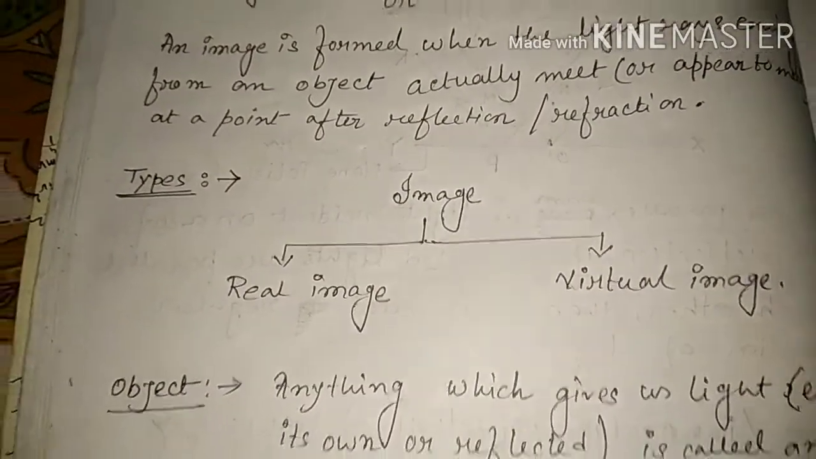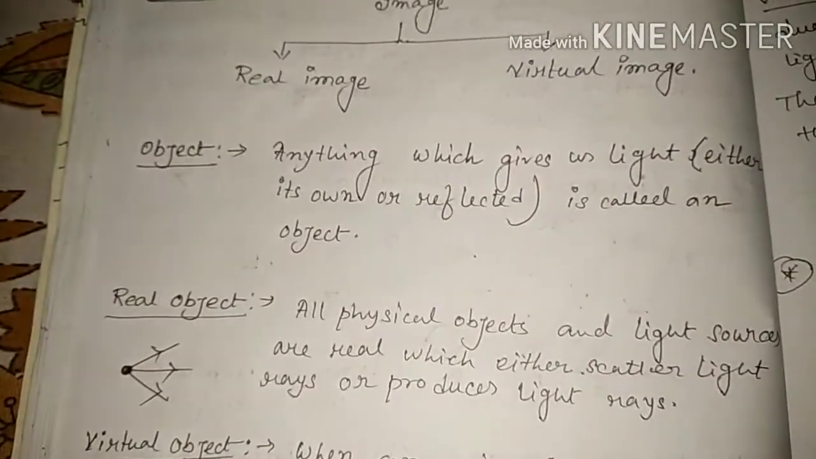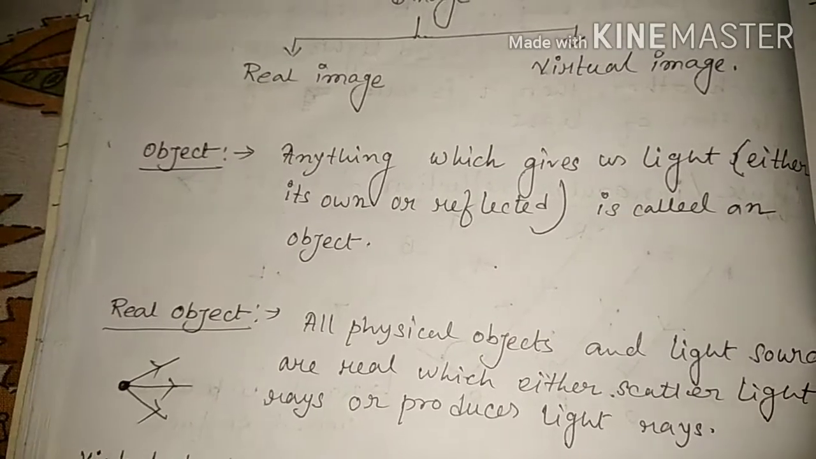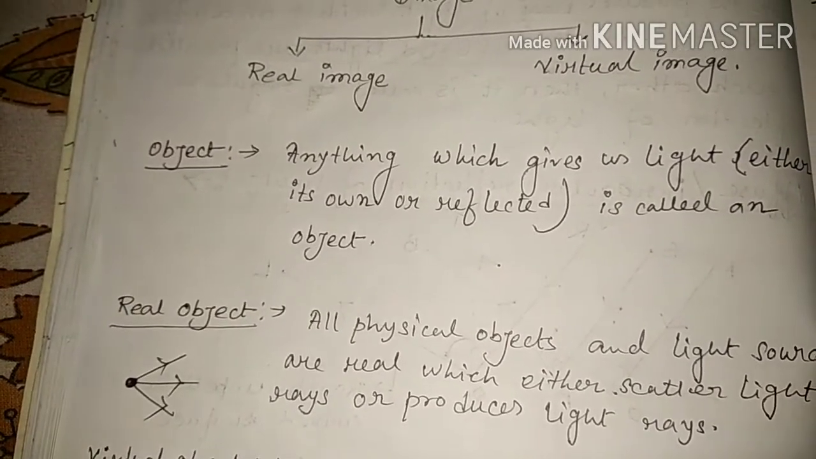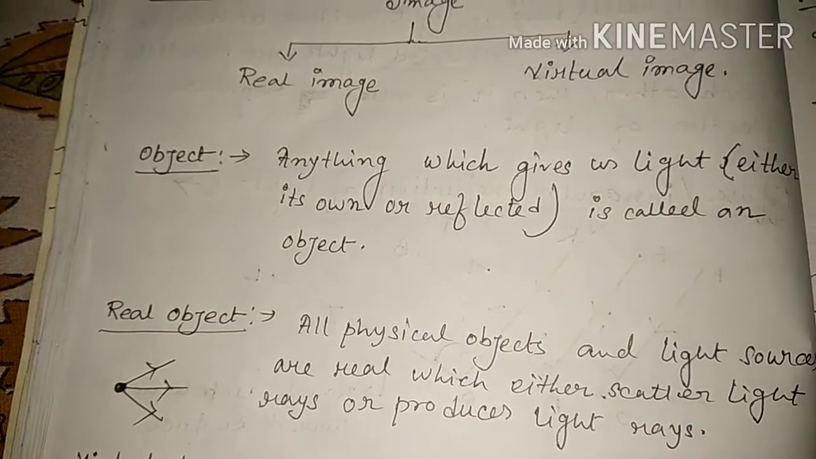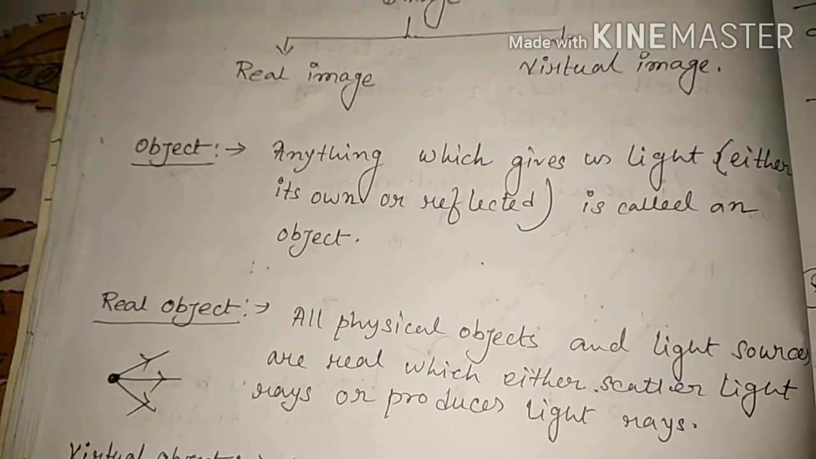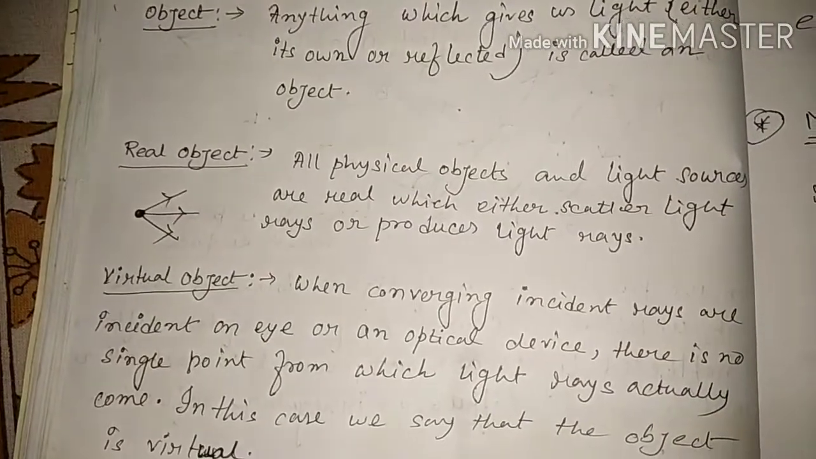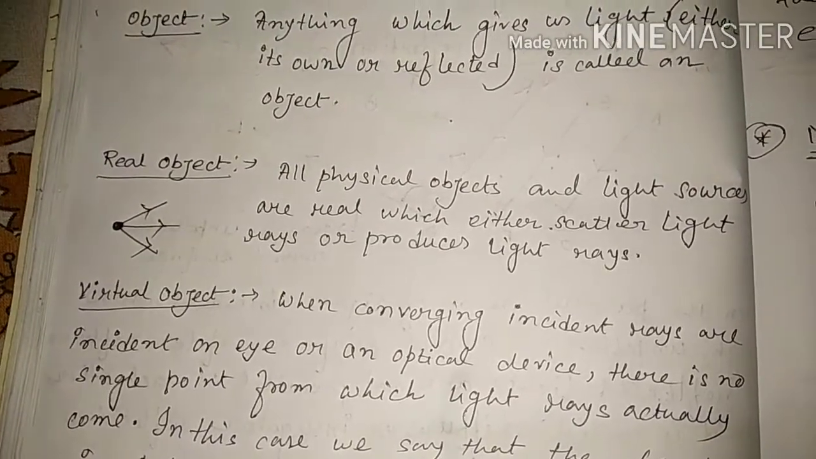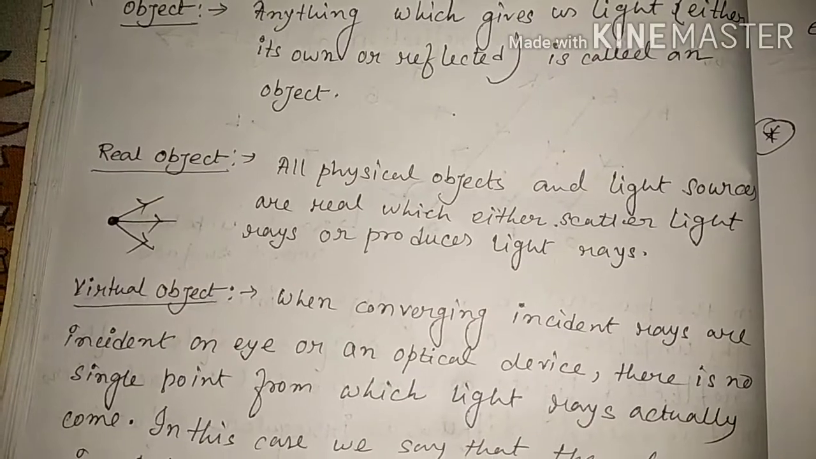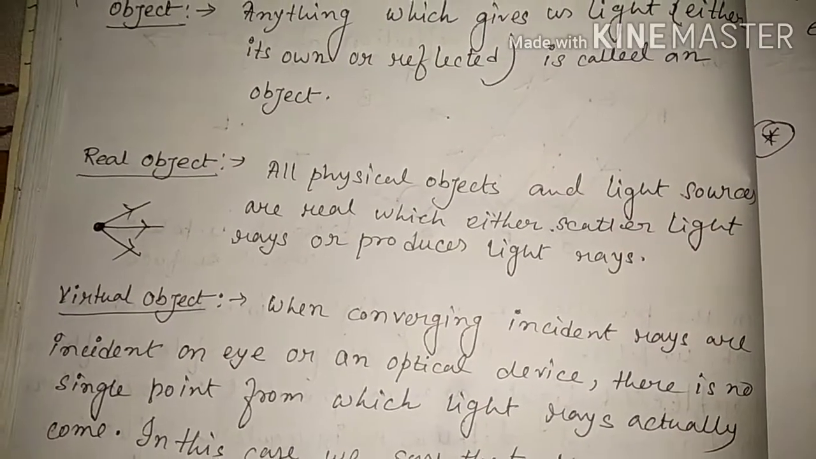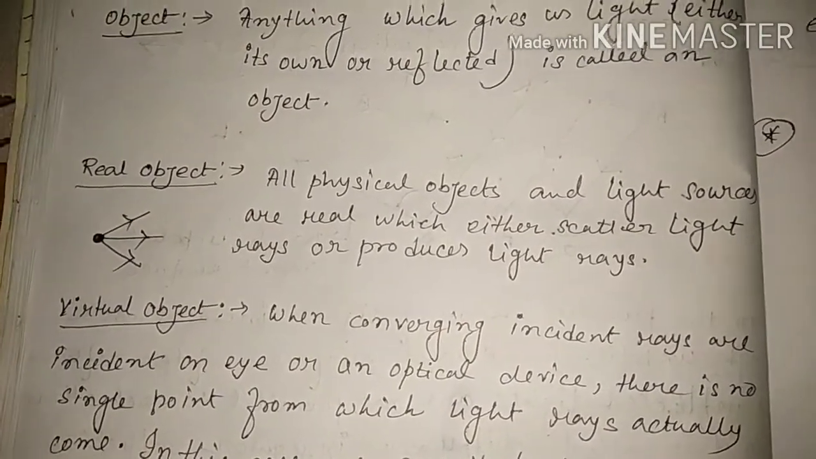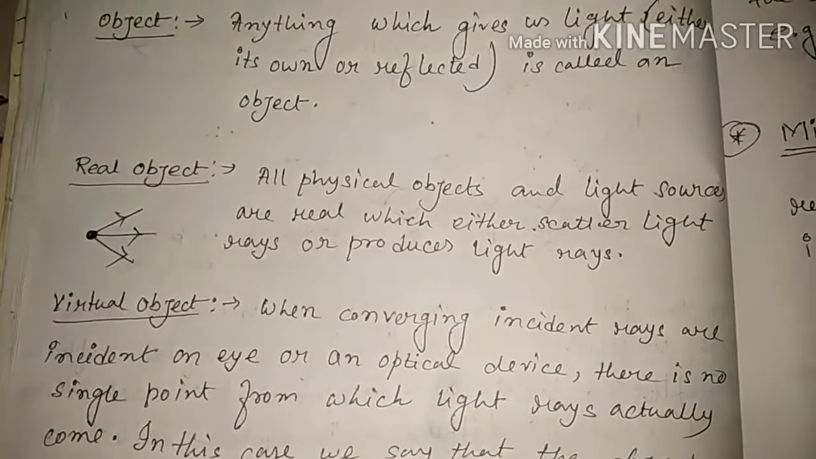Before we discuss this one, first we understand what an object is. Object means that from where the light rays come, the source of light rays. So anything which gives us light, either its own light or from others' light, is called an object. Now objects are also of two types, real object and virtual object. Real objects: all physical objects and light sources are real, which either scatter light rays or produce light rays. All physical objects in this world which can move, and the light sources, are real sources.